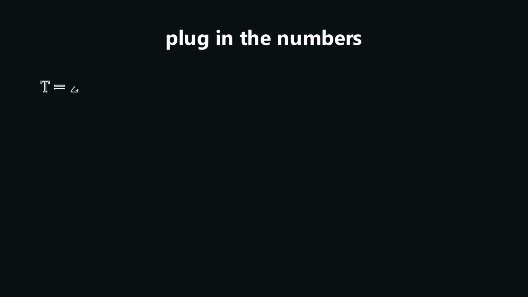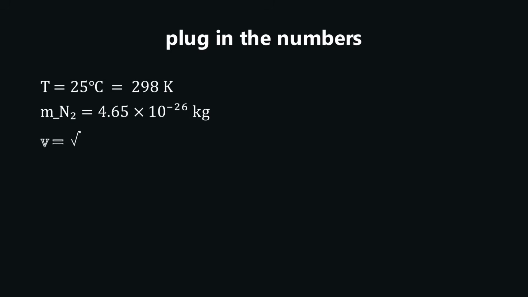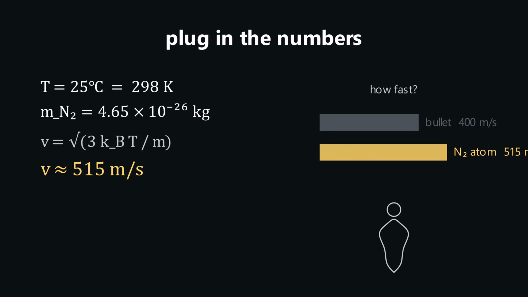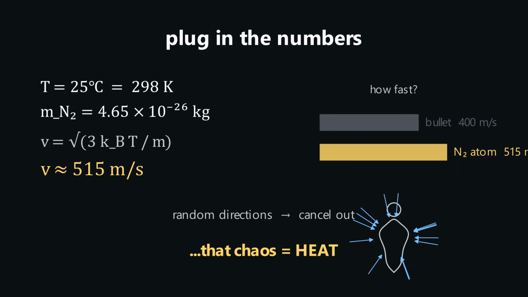Let's do it. The air in your room right now is around 25 degrees Celsius, that's 298 Kelvin. Plug it in for a nitrogen molecule, and you get an average speed of about 500 meters per second. 500 meters per second. That's faster than a bullet. The air around you is a storm of nitrogen and oxygen molecules slamming into your skin millions of times per second. You don't feel it as wind because they're going in random directions, they cancel out. But that chaos, that's heat.